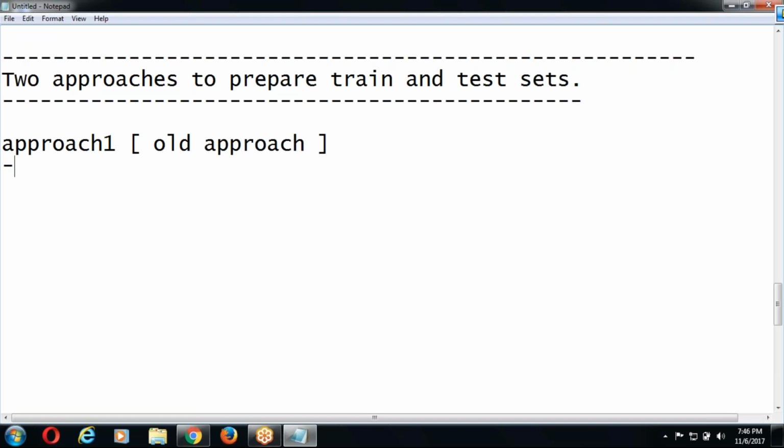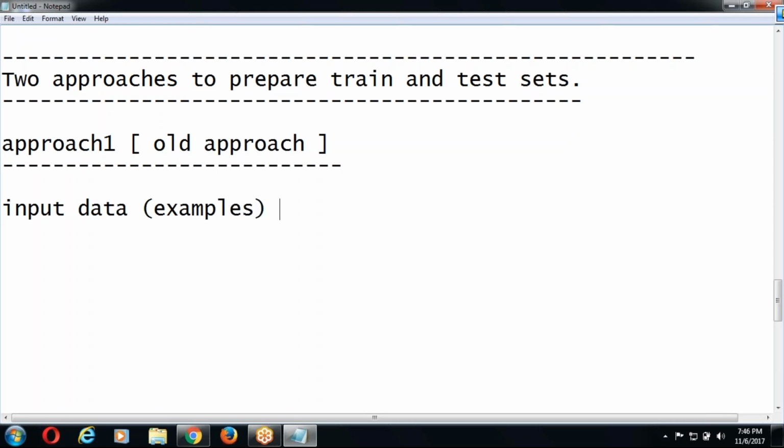In the very beginning days of machine learning, this kind of approach was followed. But there are mistakes with that. Input data, that means examples, say 1 lakh, just for example's sake. It can be 1 lakh, it can be 20 lakhs. Suppose your client has given 1 lakh of history data for his problem, input examples.